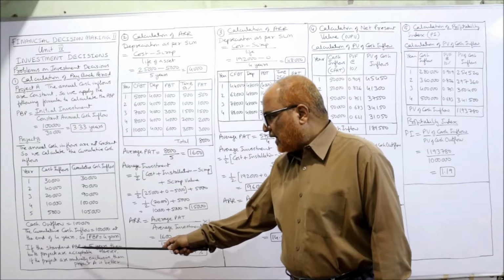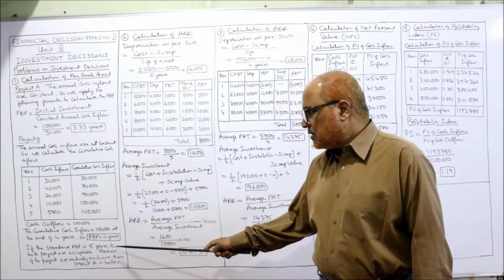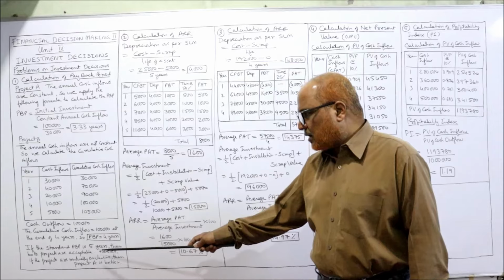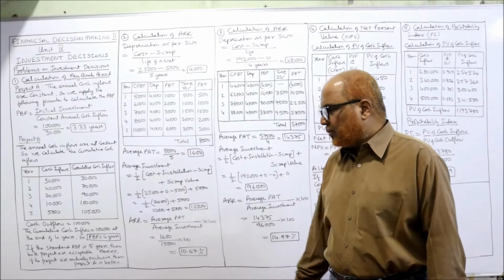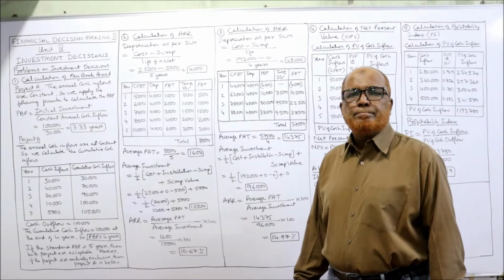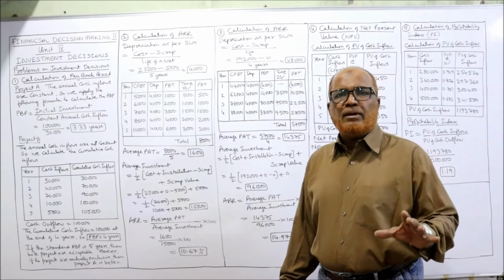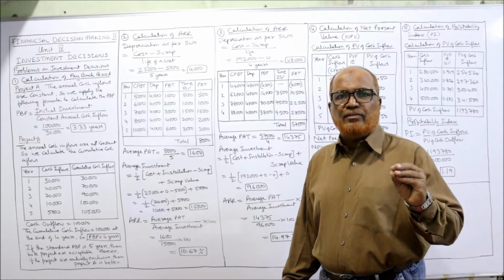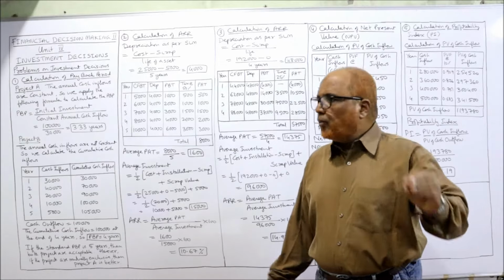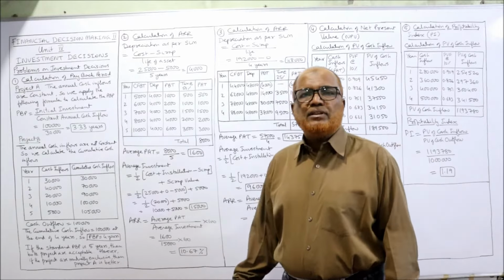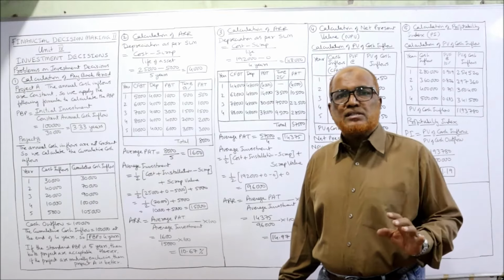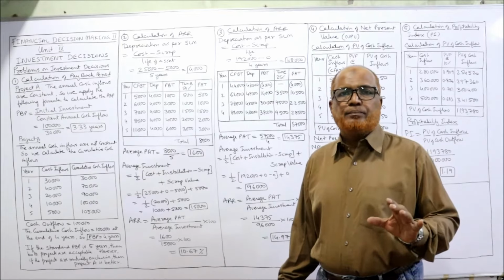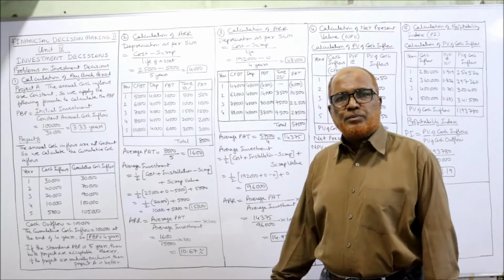The standard PBP given by the management is 5 years, and both projects have a PBP of less than 5 years, so both projects are acceptable.